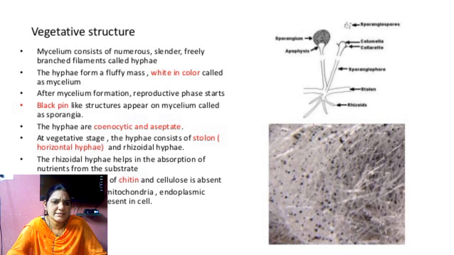The youngest mycelium is white in color, and then the fully formed mycelium undergoes reproduction.